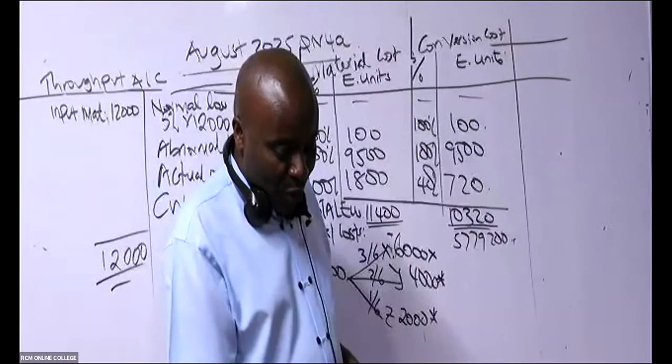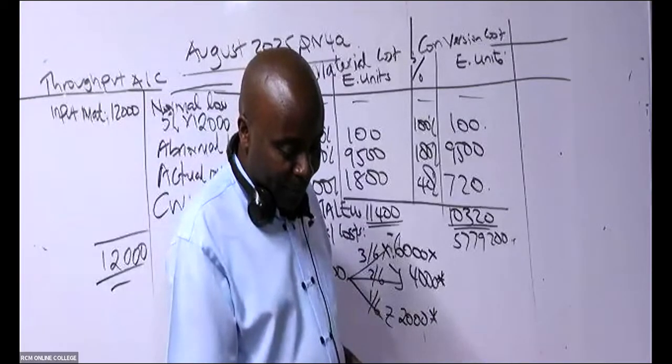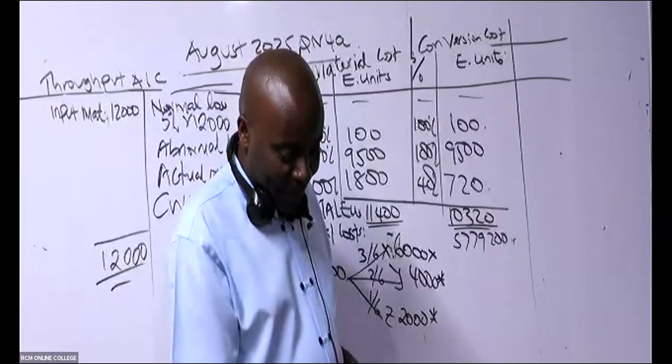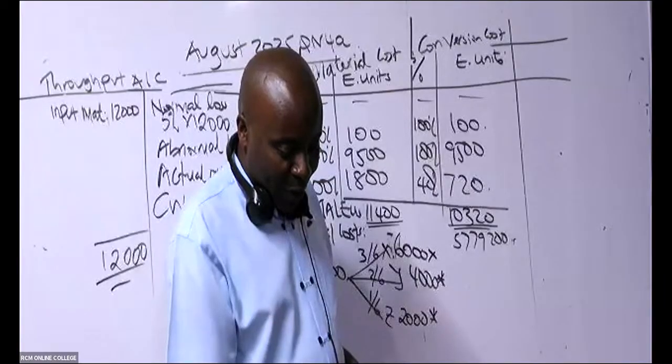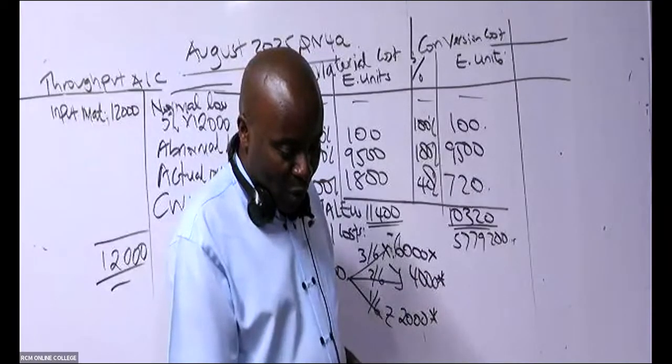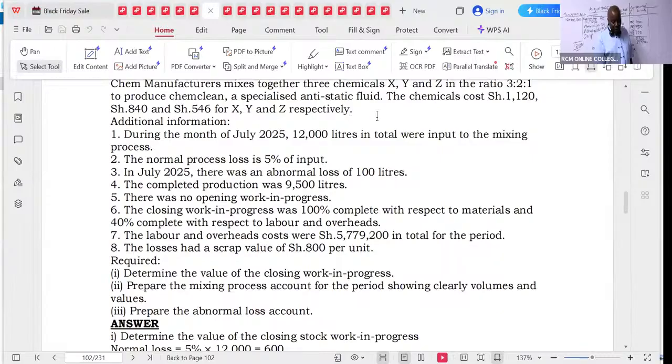Right. So then we have, ladies and gentlemen, our costs per unit. So costs per unit, you can see the chemicals here now, X, Y, and Z. They cost 11.20, 8.40, 5.46.